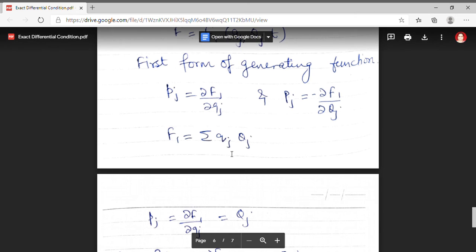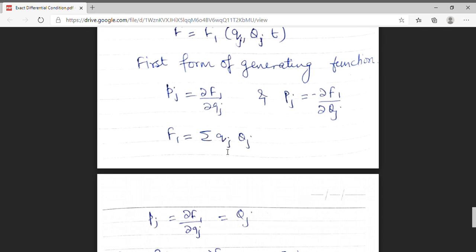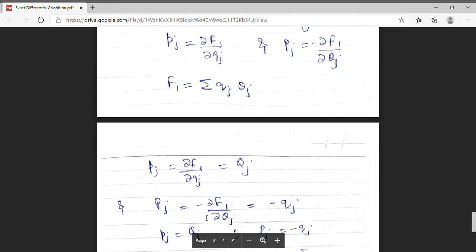Differentiating F1 with respect to q, I get capital Qj. And similarly, solving the other expression, capital Pj is minus del F1 upon del Qj. Differentiating F1 with respect to Qj, I get minus qj.